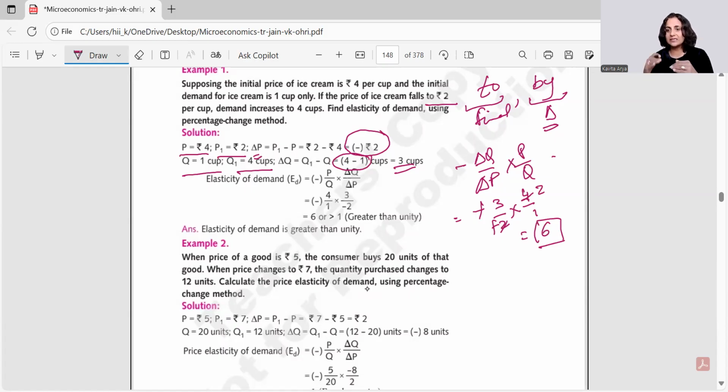It means 6 times effect would be seen. For 1 unit of fall in price, 6 units of rise in quantity would be there, or 1 unit of rise in price, 6 times fall in the final quantity would be observed. This is how we go about the numericals, and this is very often expected, right? 6, what does it mean here? 6 simply says, if we are giving it a comparison with unity, it's greater than unity. Otherwise, it can be 0.2, 0.3. We'll say it is elastic, but it is less than unity. We would be talking about the degrees later on in the later section, right?